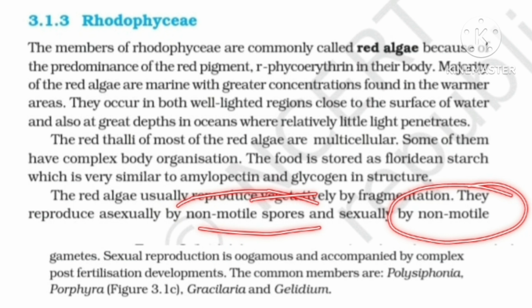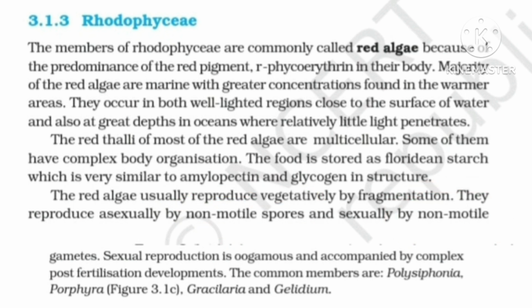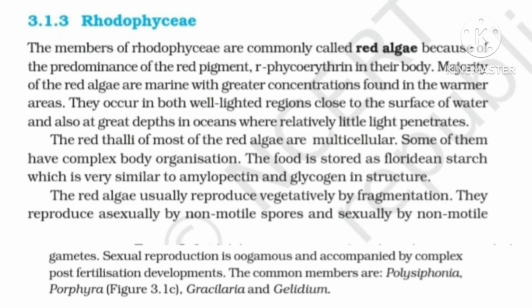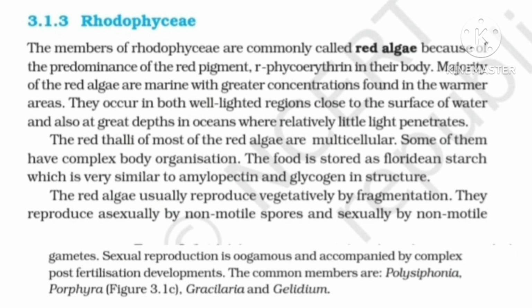And further, the important thing is sexual reproduction is only oogamous. No anisogamy, no isogamy is seen in this case. And the examples again are very important, which are Polysiphonia, Porphyra, Gracilaria, and Gelidium, and they are accompanied by a complex post-fertilization development. Now one thing I want to ask you, we have done that only in red algae there is no flagellated